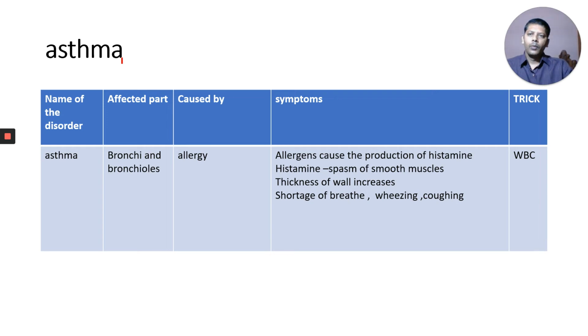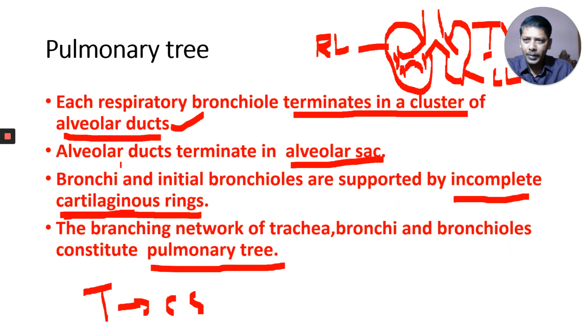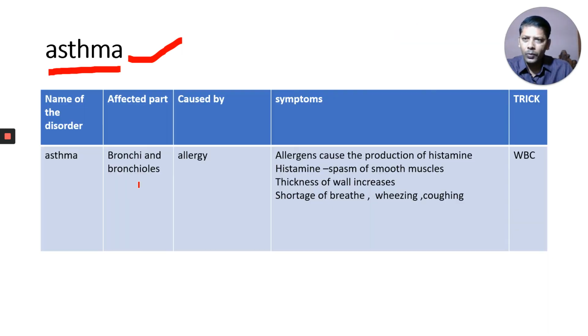Next one. What is meant by asthma? Many of you are familiar with the term asthma, because in our society a large section of people are suffering from asthma, especially in metropolitan cities like Delhi, where pollution is very high. At the end of this lesson, you will learn disorders. I am explaining one here because it is related to bronchi and bronchioles, so I felt it appropriate to explain it here. What is the disorder? Asthma.